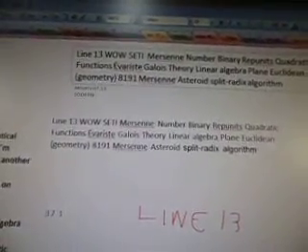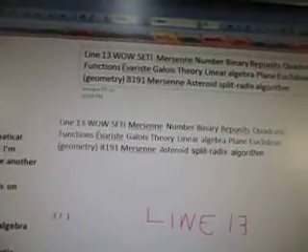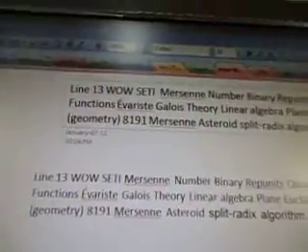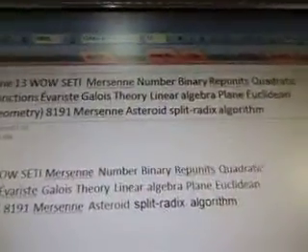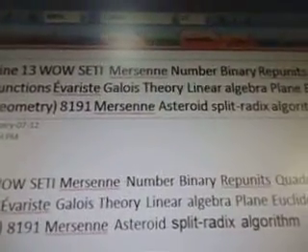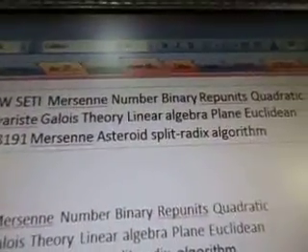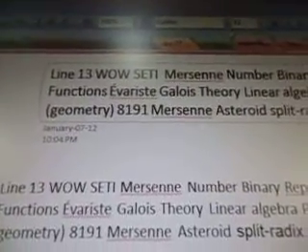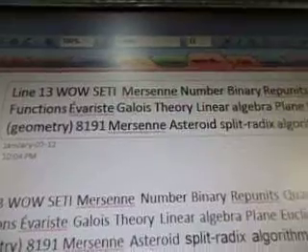So it looks like 13 is going to do the same thing. There might be 3 parts to this video. Line 13 is SETI, Mersenne number, binary rep units, quadratic functions, Evariste Galois theory, linear algebra, plane Euclidean geometry, and 8191 Mersenne asteroid, and the split-radix algorithm. That's what this video is going to be all about.